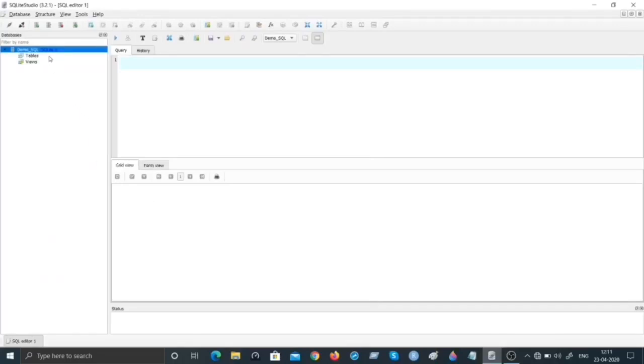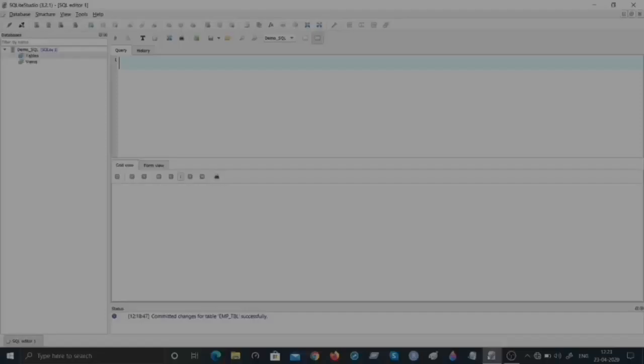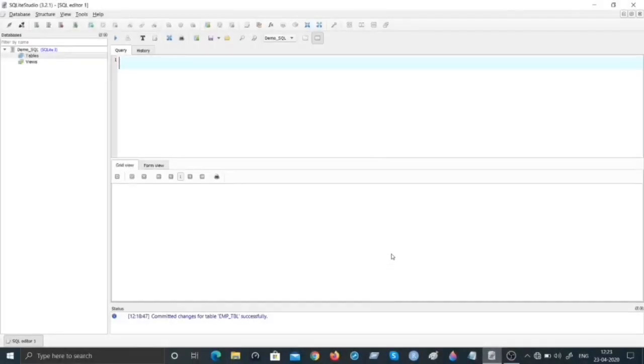Notice under this we have the two objects under the database, tables and views. What we are going to do now is add a table. Now let's go ahead and create a table. Let's create an employee table with the employee name, age, profession of the employee, and salary of the employee. Just a small table for us to play around with using the operations later.